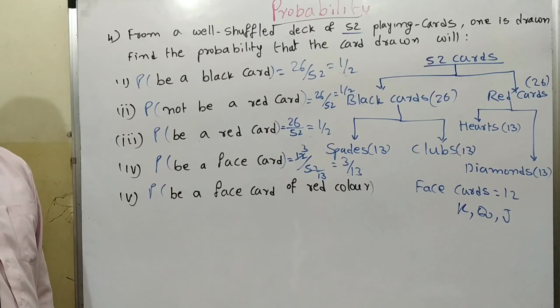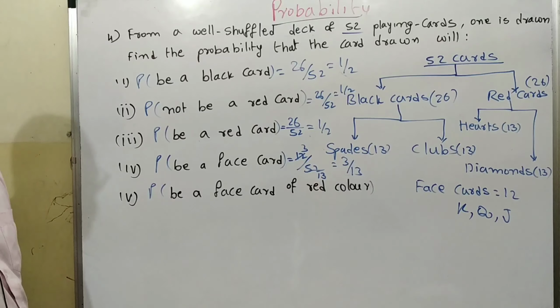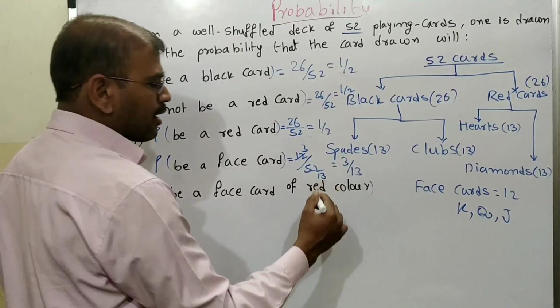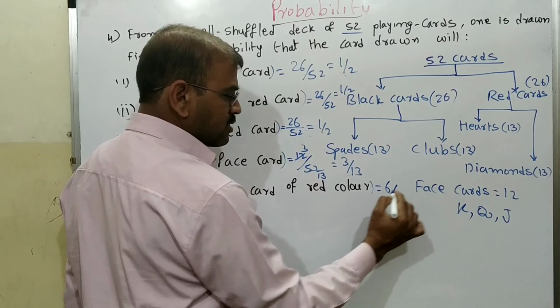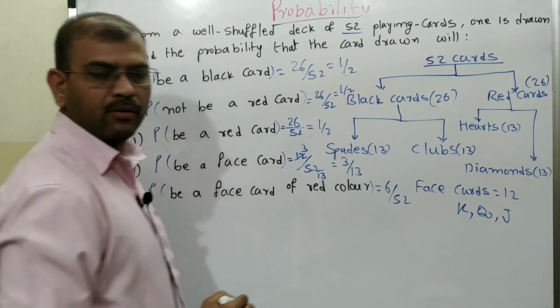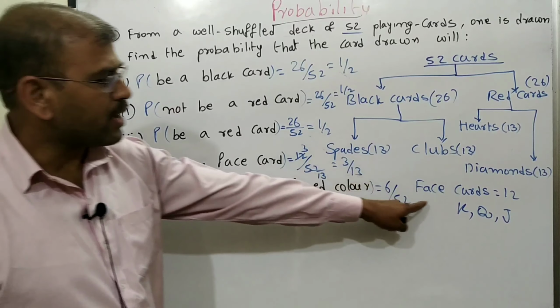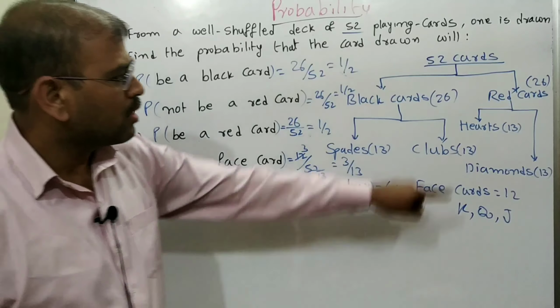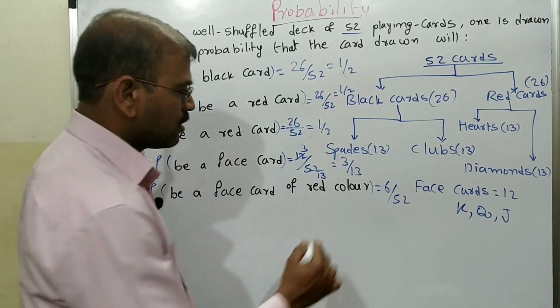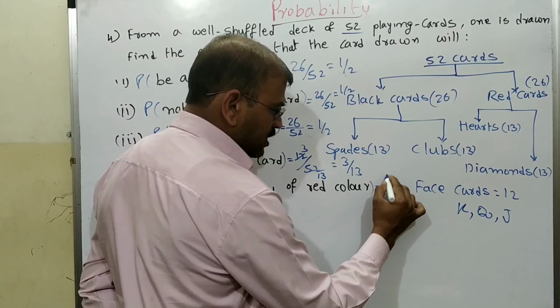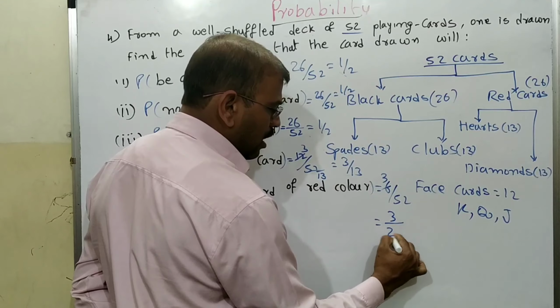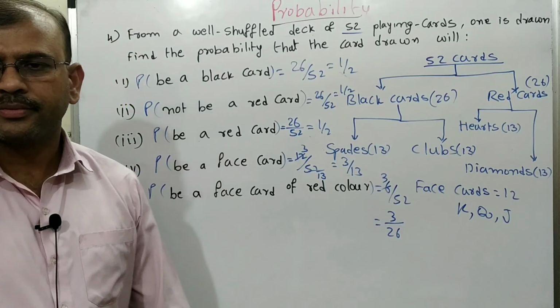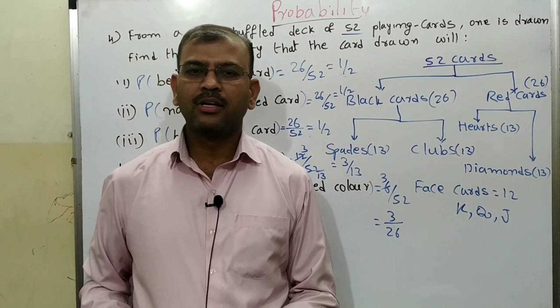How many are there? Face cards of red color are 6 out of 52, because there are 3 in hearts and 3 in diamonds. Now cancelling with the 2 table, 3 out of 26. I hope you understood. Thank you for watching.